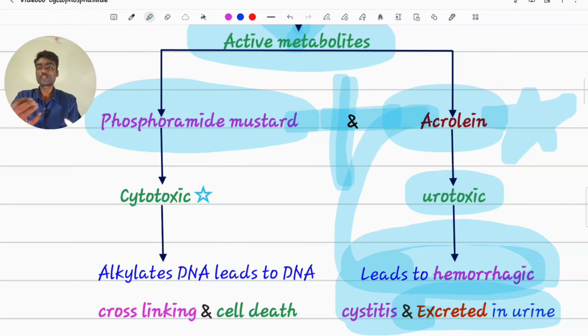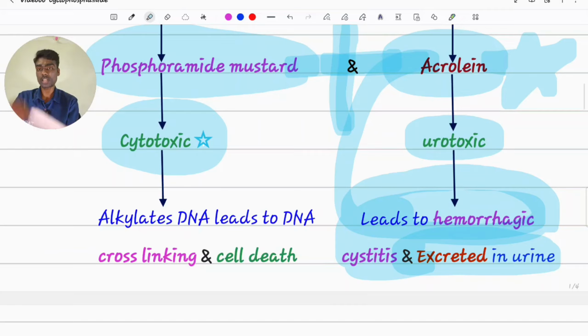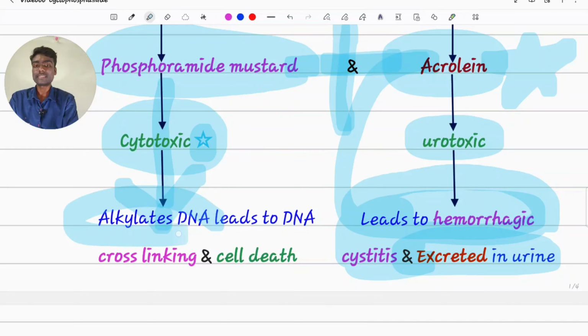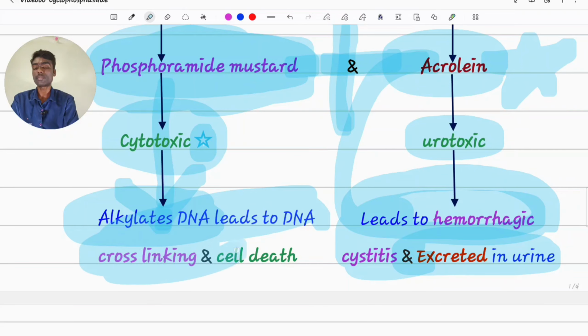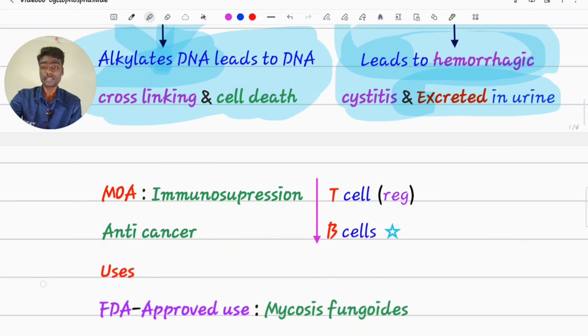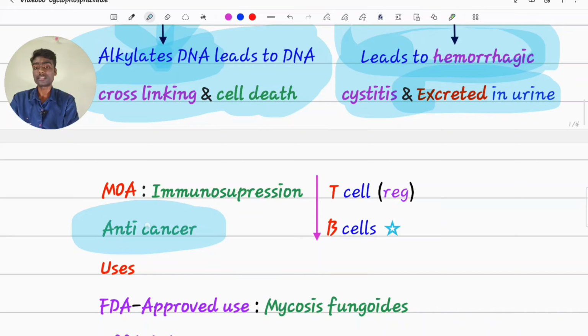Coming to phosphoramide mustard, it is an active cytotoxic metabolite which continues our mechanism of action. It alkylates DNA. Cyclophosphamide is an alkylating agent because of this phosphoramide mustard which alkylates the DNA, leading to DNA cross-linking, apoptosis and ultimately cell death. Hence, it can be used as anti-cancer drug also.